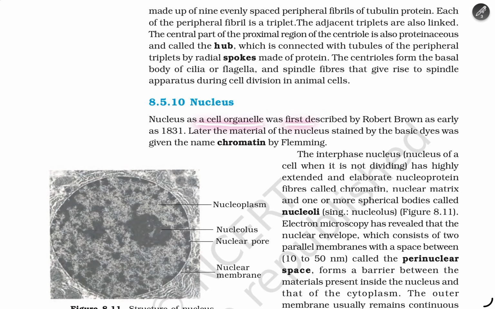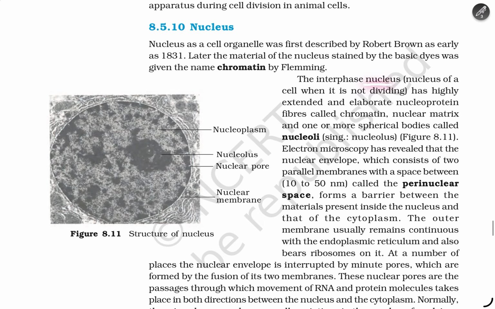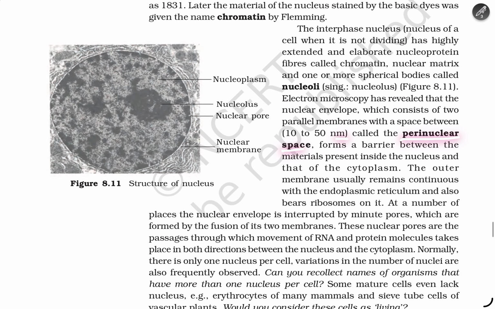The nucleus is a cell organelle first described by Robert Brown in 1831. Later, the material of the nucleus stained by basic dyes was given the name chromatin by Flemming. The interphase nucleus of a cell that is not dividing has highly extended and elaborate nucleoprotein fibers called chromatin, a nuclear matrix, and one or more spherical bodies called nucleoli. Electron microscopy has revealed that the nuclear envelope, which consists of two parallel membranes, has a space between them of 10 to 15 nanometers called the perinuclear space.